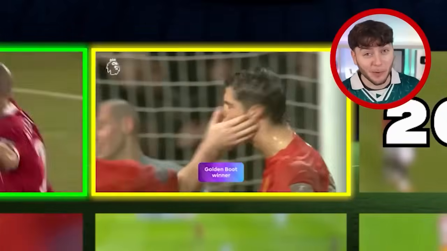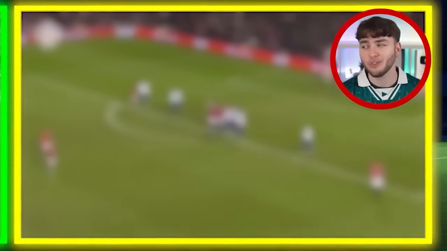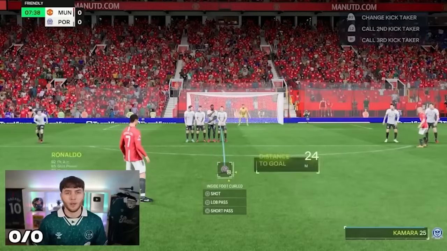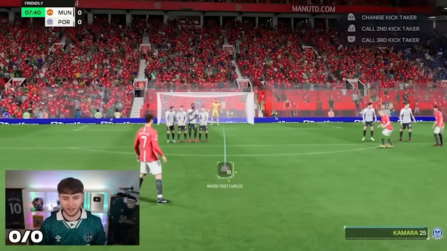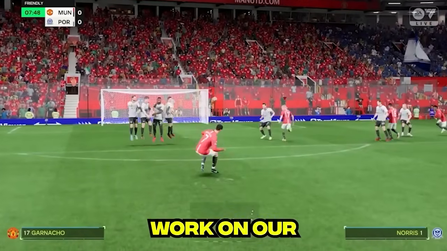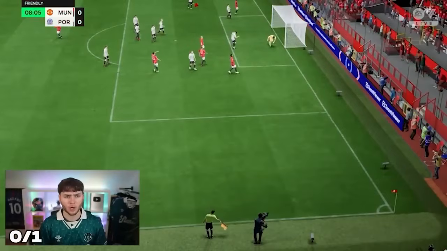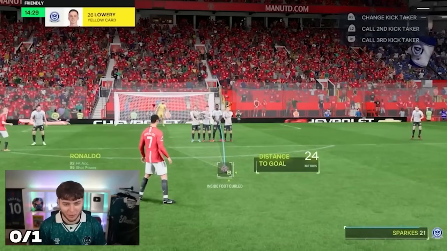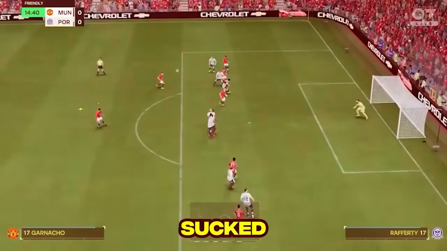And if you thought that goal was good, this next goal is even better. Because in 2008, Ronaldo scored his famous free kick against Portsmouth. Here we go, free kick, attempt number 1. And Ronaldo would make the keeper work on our first attempt. Oh my god! This position is a lot more like the original. Can Ronaldo score it? And our second attempt sucked.